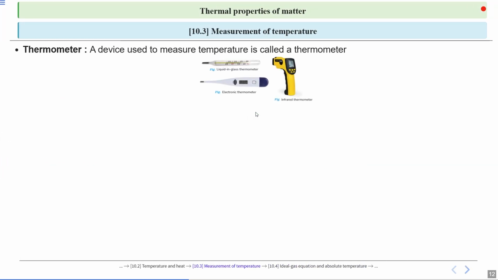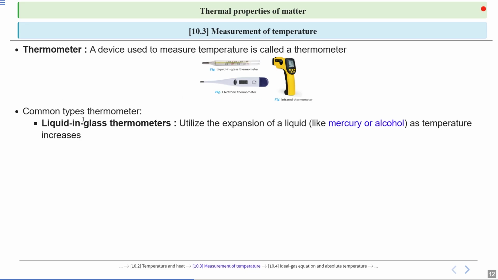Measurement of temperature. We have different instruments to measure temperature, like a thermometer. So basically a thermometer is a device used to measure temperature, like a liquid in glass thermometer, an electronic thermometer and an infrared thermometer. So these are the common types of thermometer.